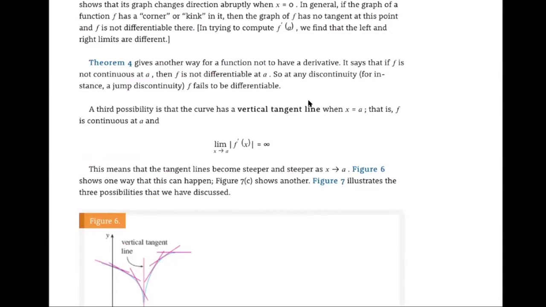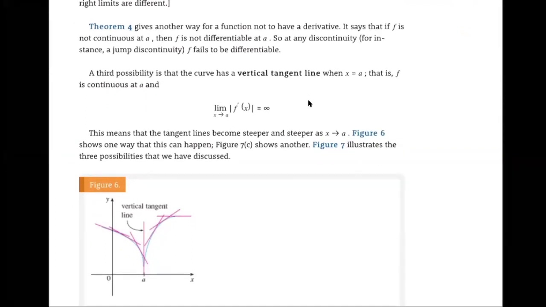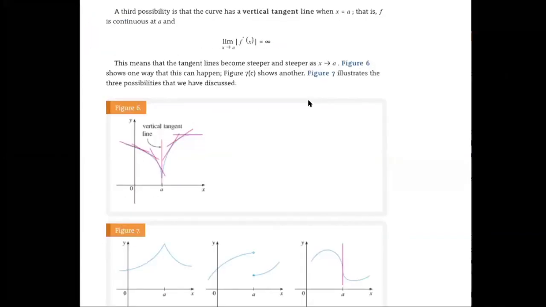Another way for a function not to be differentiable is when the function is not continuous at a. When the function is not continuous at a, then the function is not differentiable at a. So to be differentiable, the function has to be continuous first. So there are three possibilities here. When you have a corner or a kink over here, this is too sharp to have a tangent, so the function will fail to be differentiable here.